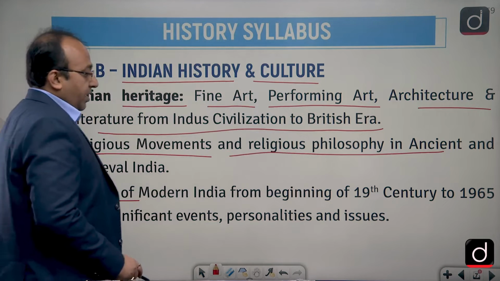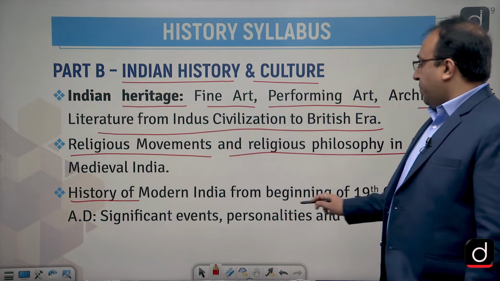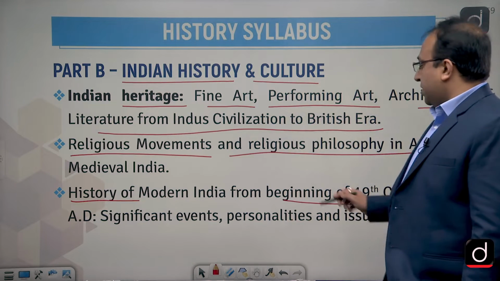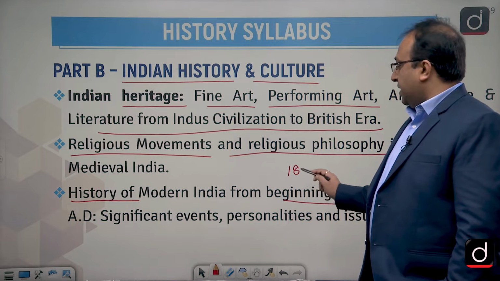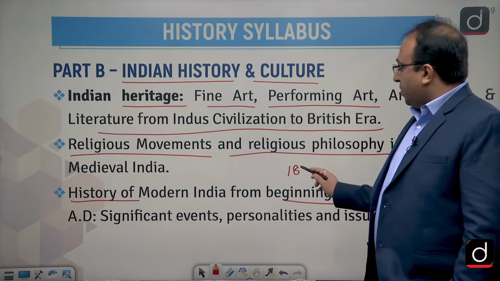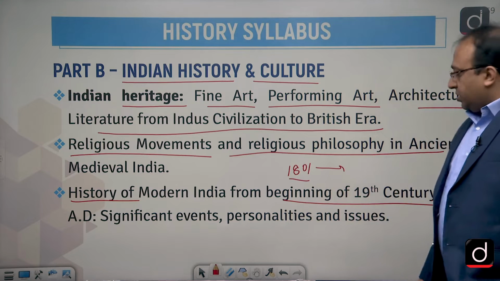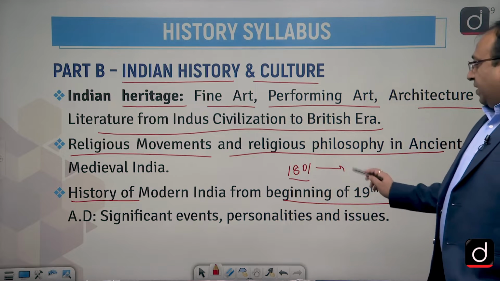Then the history of modern India, you have to understand that too. The syllabus is very precisely mentioning from the beginning of the 19th century, which means somewhere around 1800, 1801 onwards in fact. So, from the beginning of the 19th century means 1801 onwards, you have to understand till 1965.